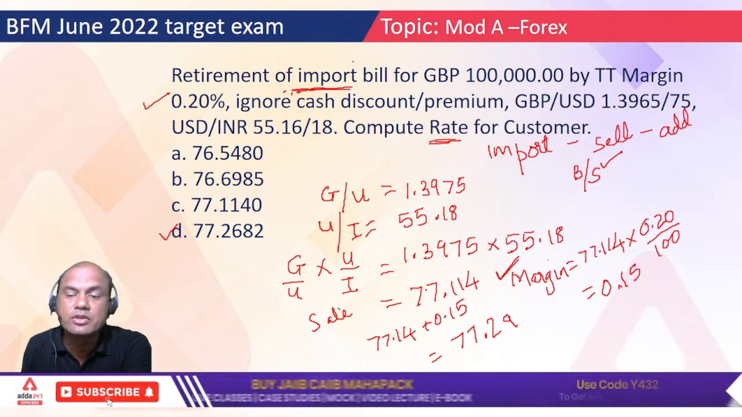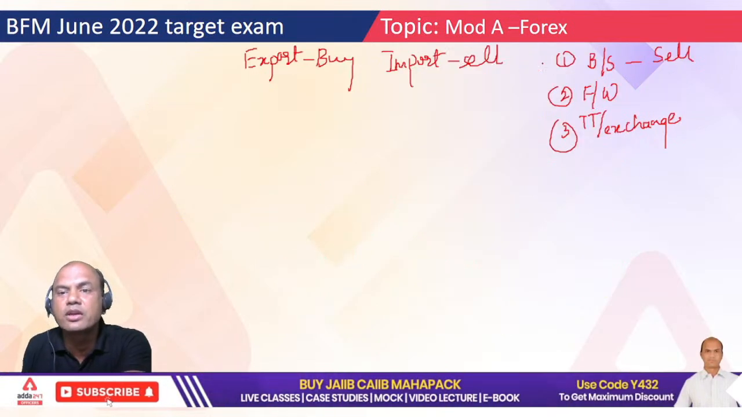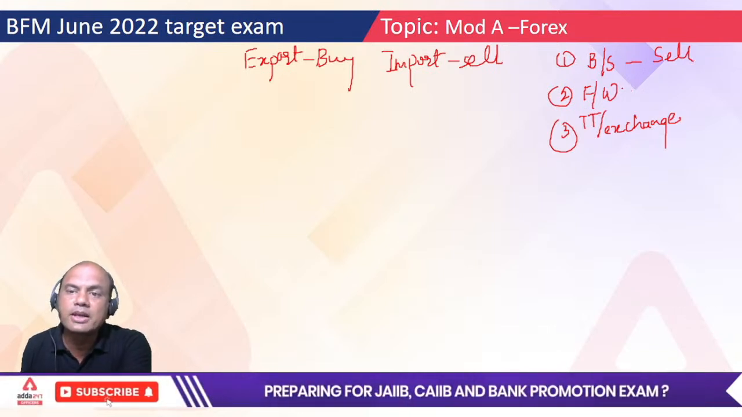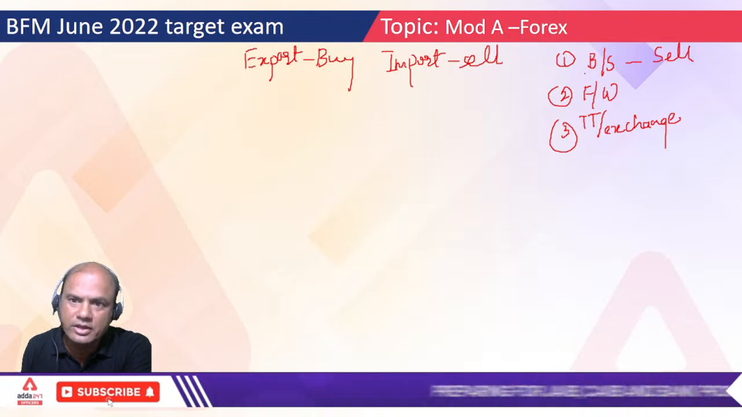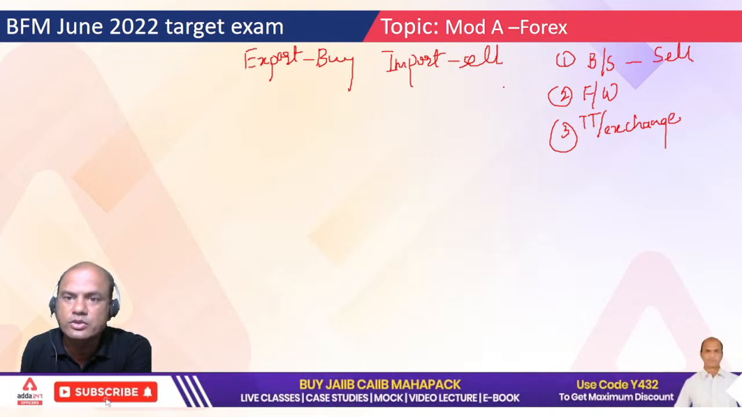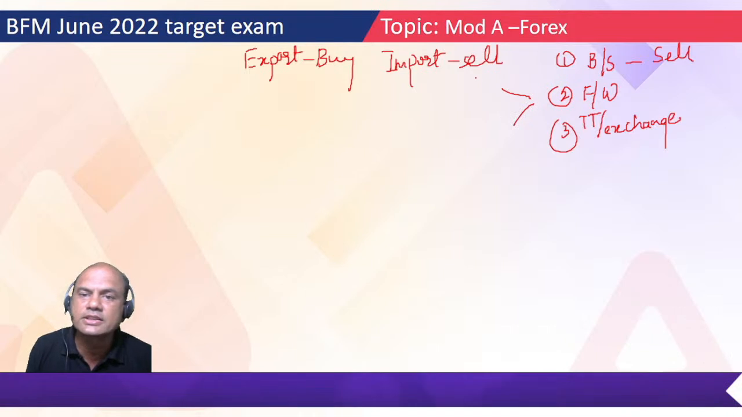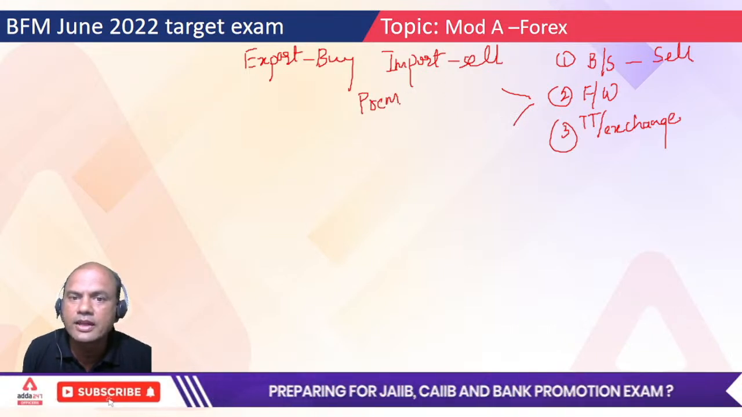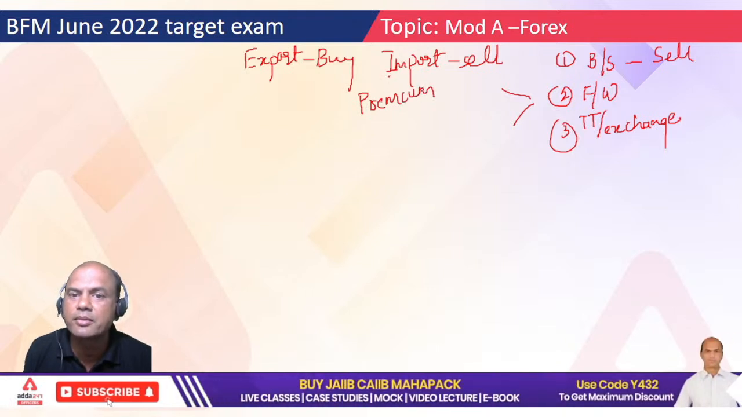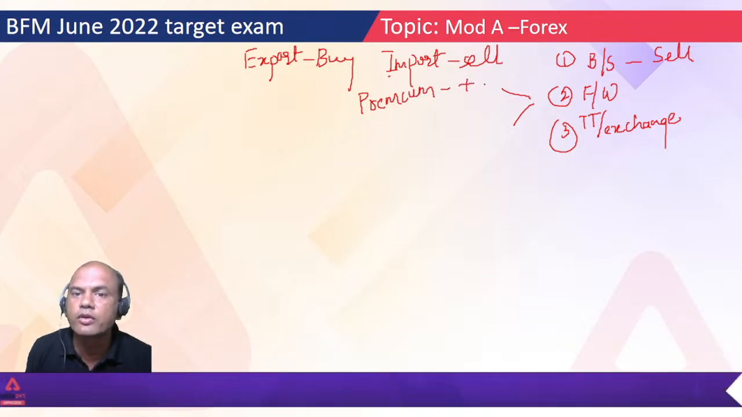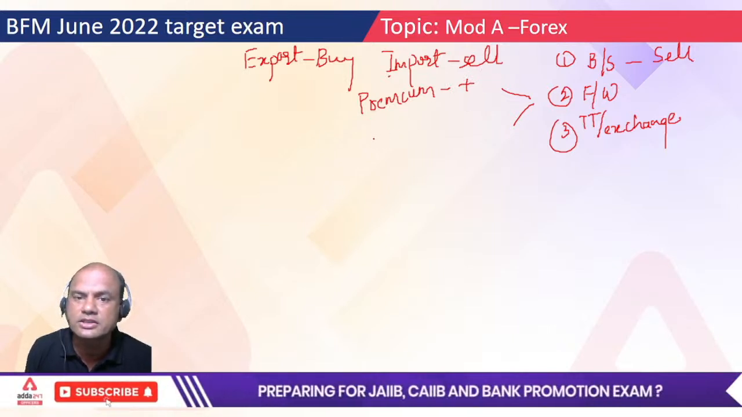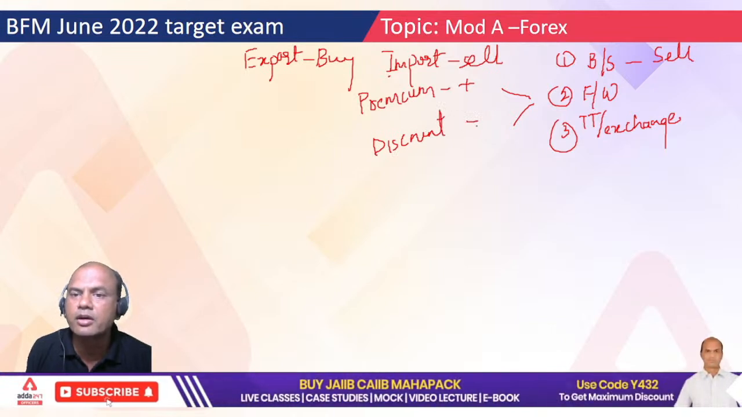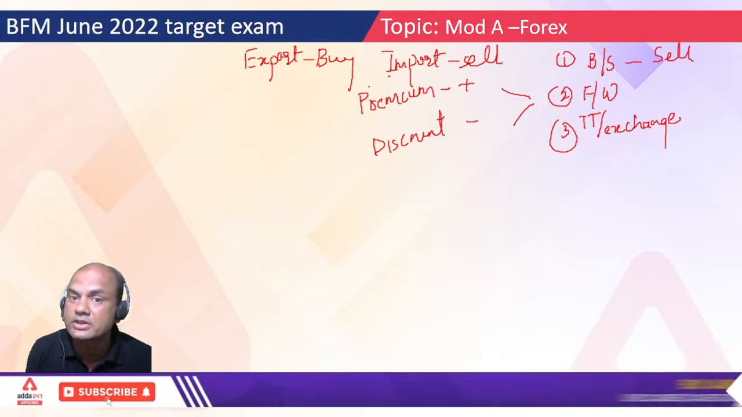Sell means what? We are selling currency. So import is sell. Done. Now forward margins. Forward margins are always a two-pronged strategy. If the currency is at a premium, then you have to add the forward margins. And if the currency is at a discount, you have to subtract the forward margins. Got this point? JAIIB logic.